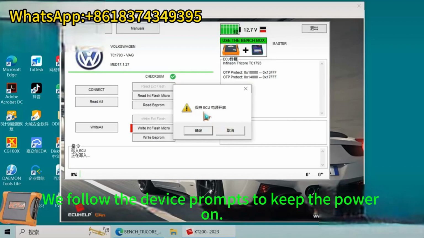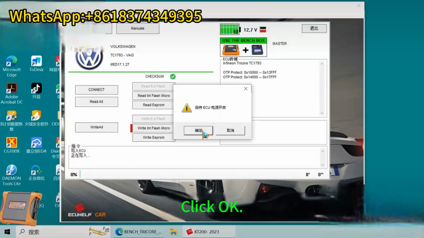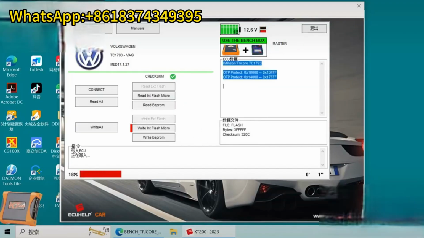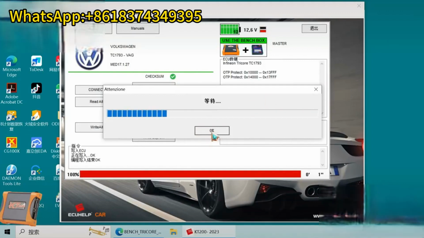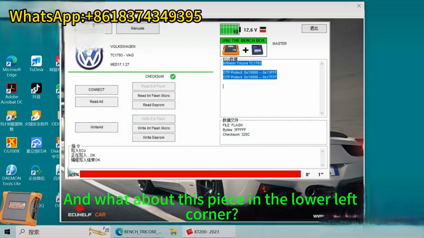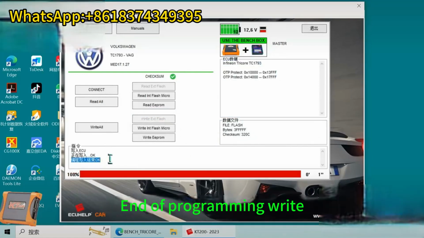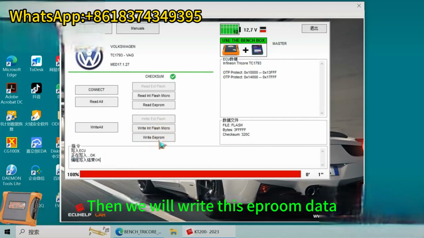We follow the device prompts to keep the power on. Then click this. Click OK. Then it prompts to close the dashboard and wait. We click OK directly. Okay, click OK, OK. And this piece in the lower left is the programming corner. Okay, let's write flash data. Write successful.